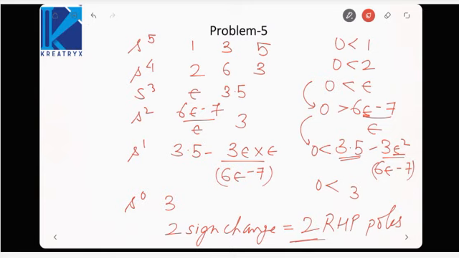Is it fine? So whichever equation you consider, whenever you consider epsilon, consider it tending to 0. You can even consider it as 0.001, 0.01 like that. Okay. That will give you a clear picture of the sign of the coefficients of the first column.